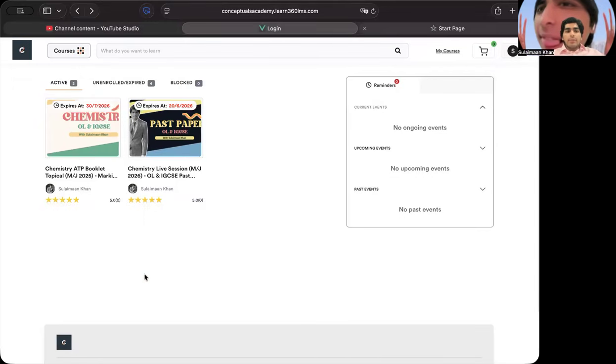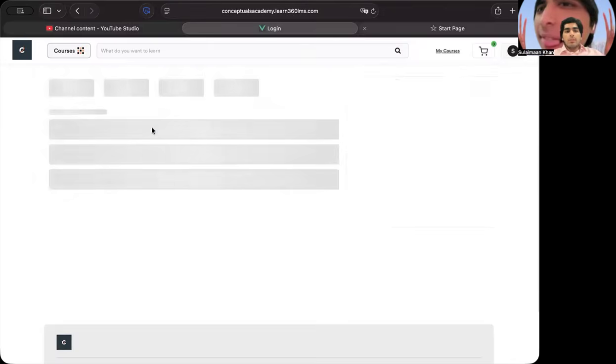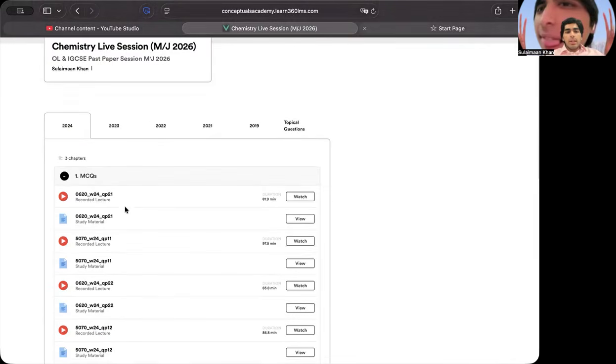Hi guys, so a lot of students can't navigate their way through the past paper portal. They think that things are not available on the past paper portal, but in reality they are available. If you go to your past paper portal, this is the O Level IGCSE May June past paper portal. You click on this and then you get recordings right here.